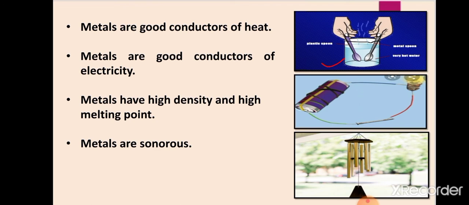Now, metals are good conductors of electricity, you all know. That is why copper or aluminium are used in electrical wires. Then metals have high density and high melting point. And metals are sonorous. It means when they strike on each other or on any hard material, they produce a ringing sound. This property of metals is called sonorous. So this property of metals is used in wind chimes, bells or musical instruments.